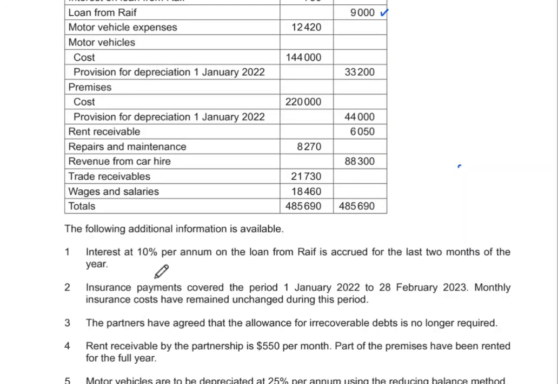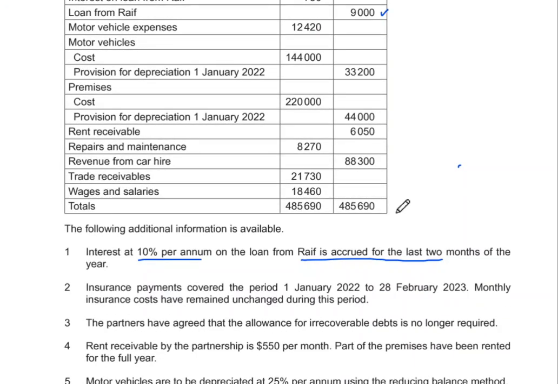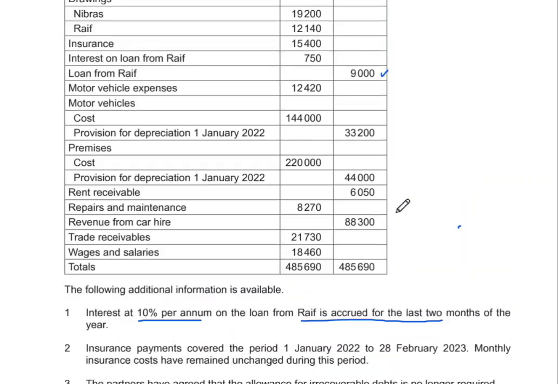Looking at the further information, they are saying that interest at 10% per annum on the loan from Raif is accrued for the last 2 months. Okay, so this is something that we noticed up there, that there is loan from Raif. So if we can simply calculate, the loan from Raif is 9,000, so that means that 10% of 9,000 will be 900.